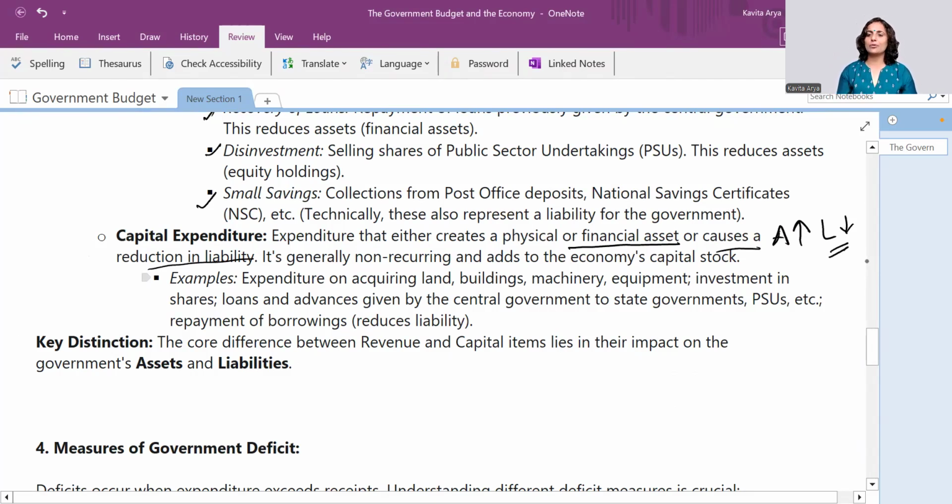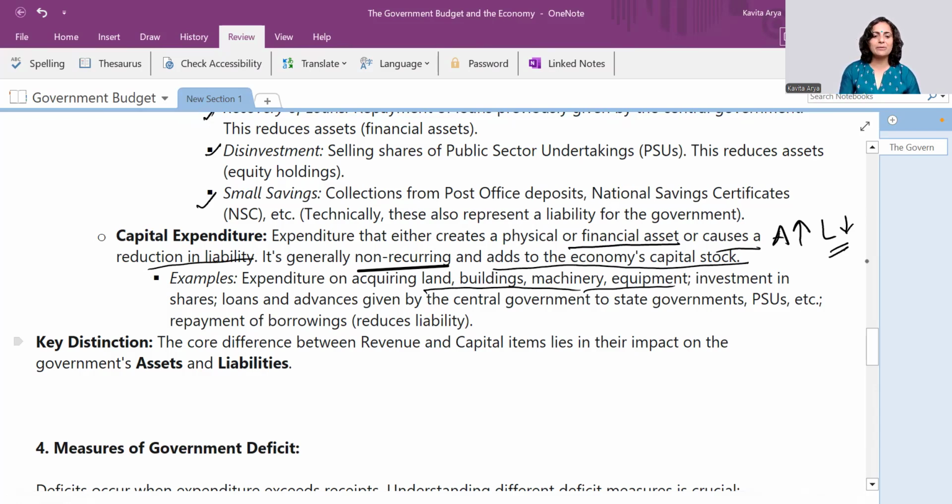On a very similar note, it goes for the government, right? So when we are talking about assets and liability, of course, these are non-recurring in nature and add to the country's or economy's capital stock. For example, whenever the expenditure happens on acquiring the land, labor, building, machinery, equipment, all these help to generate the capital stock of the nation. So this is capital expenditure and the repayment of borrowings, as I stated a little bit before.